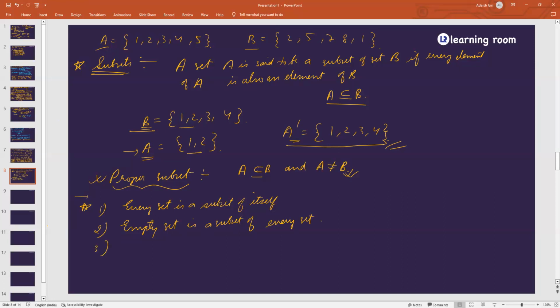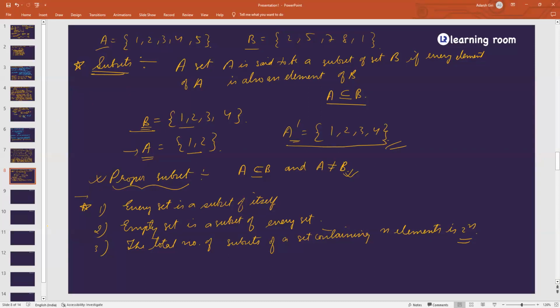And the third point, I'll explain this: the total number of subsets of a set containing n elements is 2 to the power n. 2 to the power n.